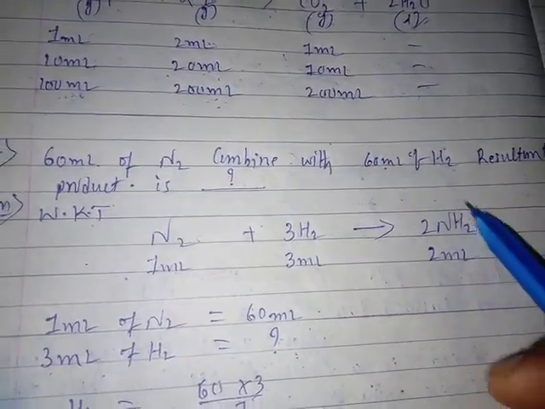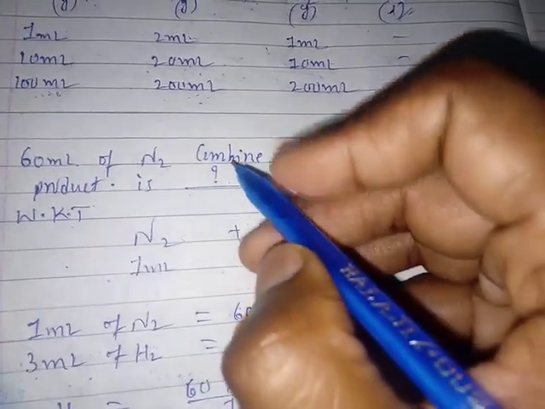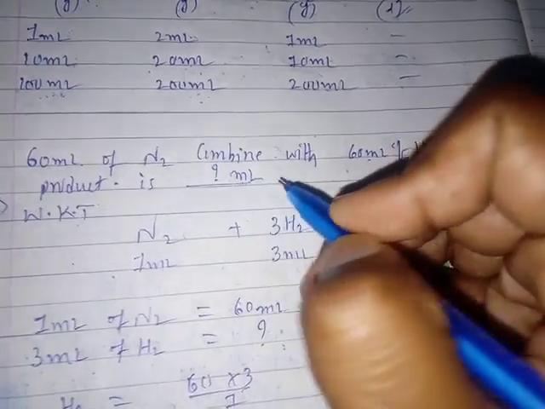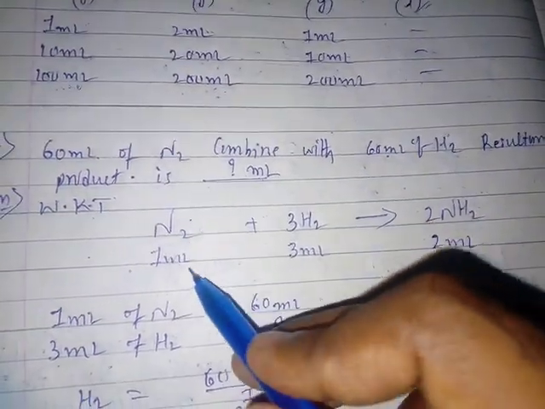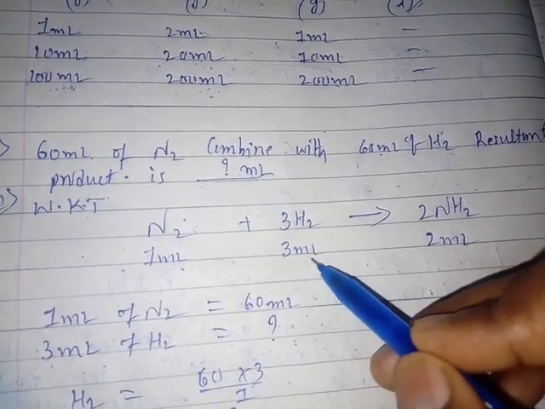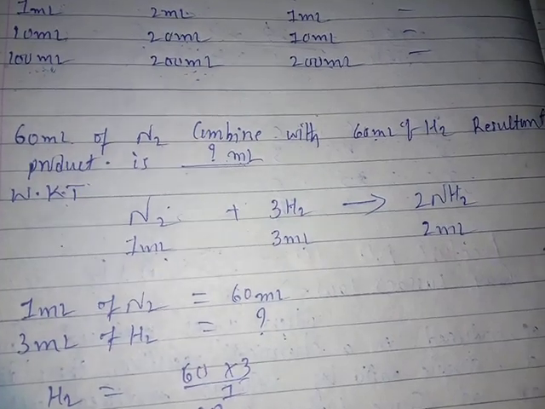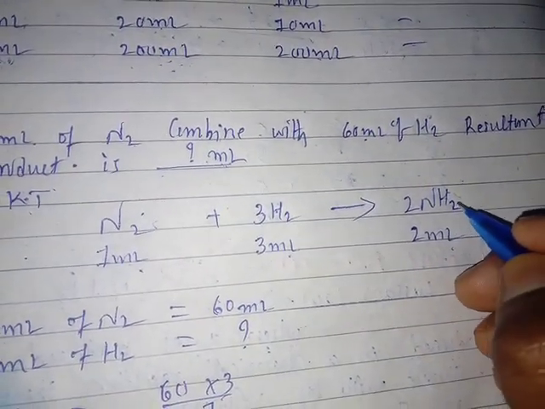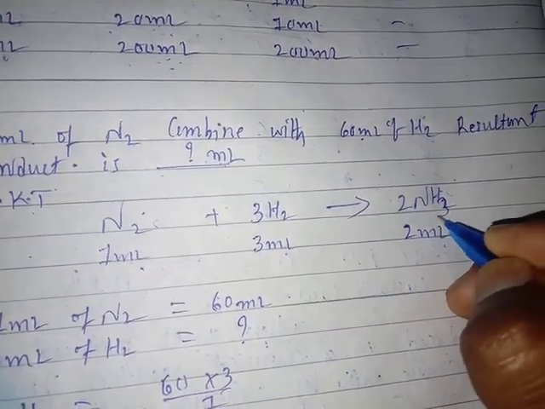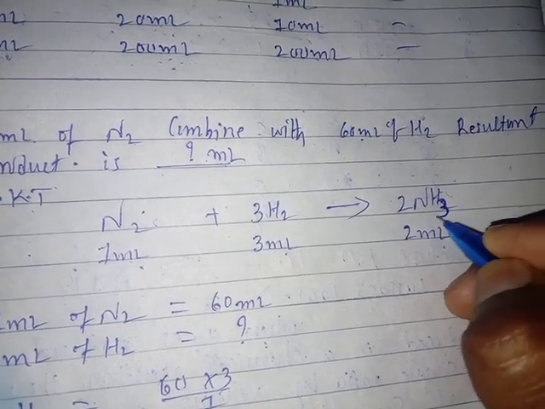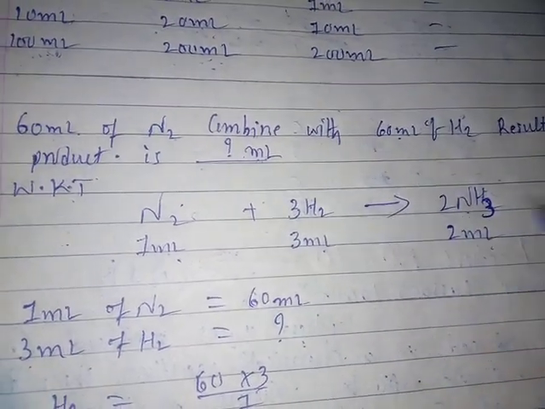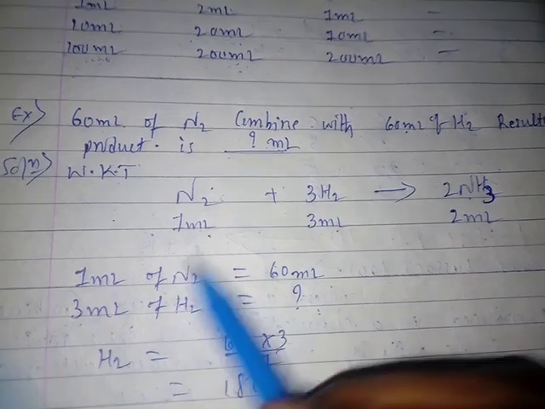But how many ml? We don't know. 1 ml of nitrogen, 3 ml of hydrogen, 2 ml of ammonia. Sorry, I wrote the wrong formula here. NH3, students. Ammonia formula is NH3.